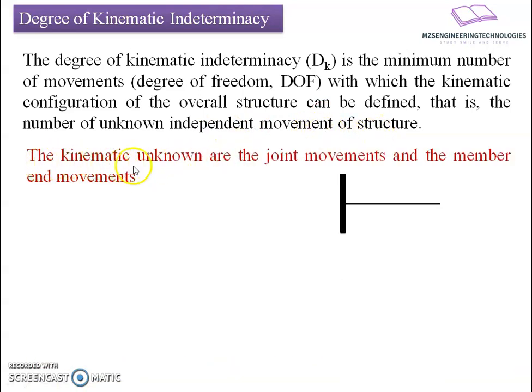For that, the kinematic unknowns are the joint movements and the member end movements. We are going to see how many joint movements are possible, and how many member end movements are available. For example, I have taken here a cantilever beam. One end is fixed and another end is free. At the fixed end, the degrees of freedom will be 0, because three reactive forces are generated, two translation and one rotational. Rotational displacement and translational displacement are completely locked. That's why degrees of freedom will be 0.